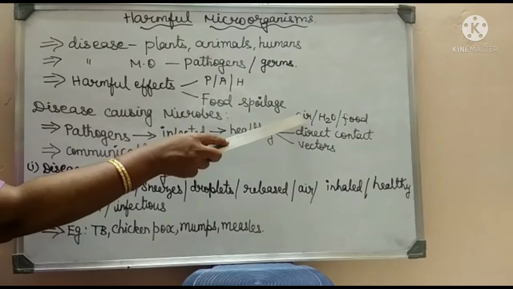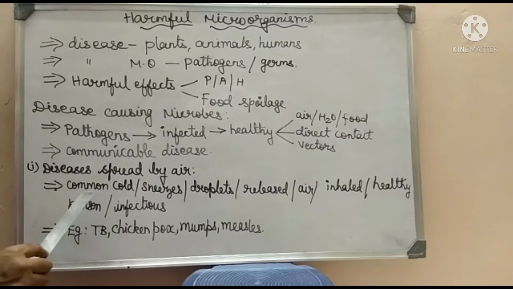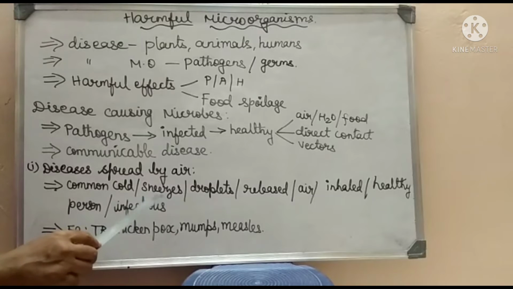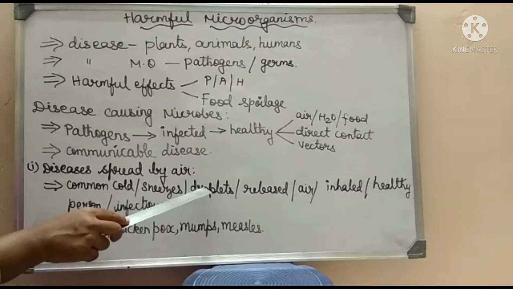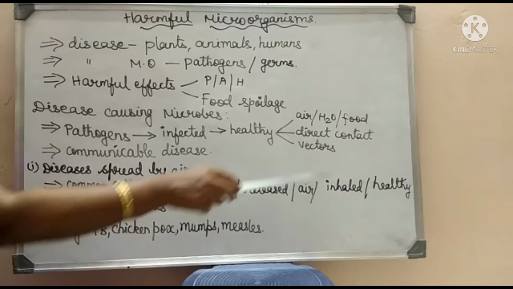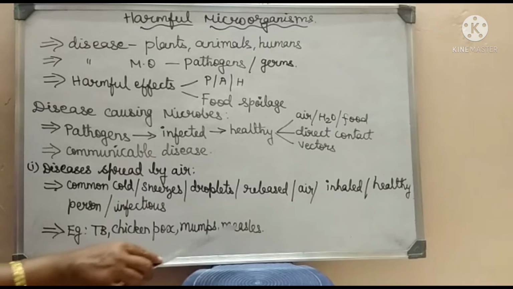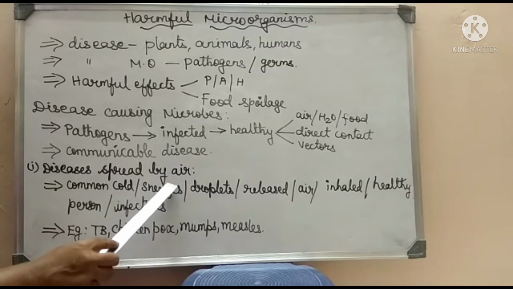Now we will see in detail about the spread of diseases by air. Usually when a person is sick or affected with the common cold, you know that it is caused by a virus. When he sneezes or coughs, droplets come out of him and are released into the air. When that is inhaled by a healthy person, the healthy person gets infected. Likewise, diseases such as tuberculosis, chickenpox, mumps and measles are spread through air.